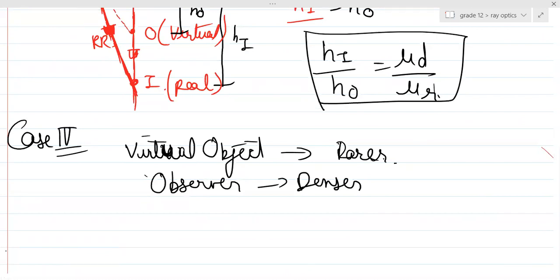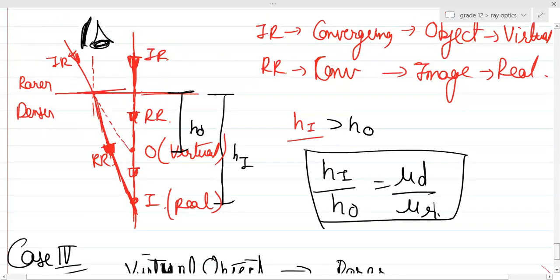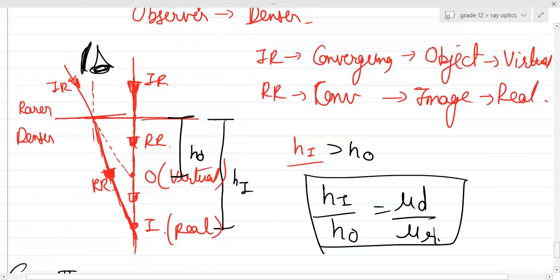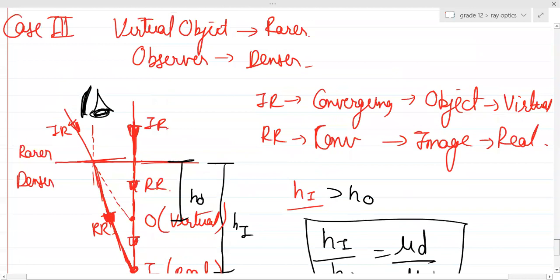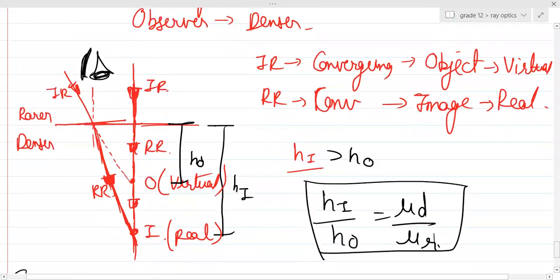Can you scroll a little up? Shall I give you some questions based on this concept?